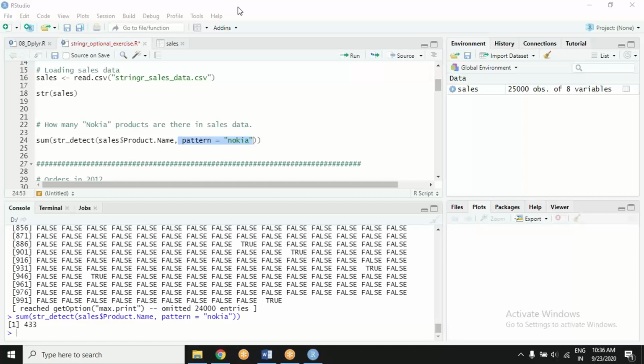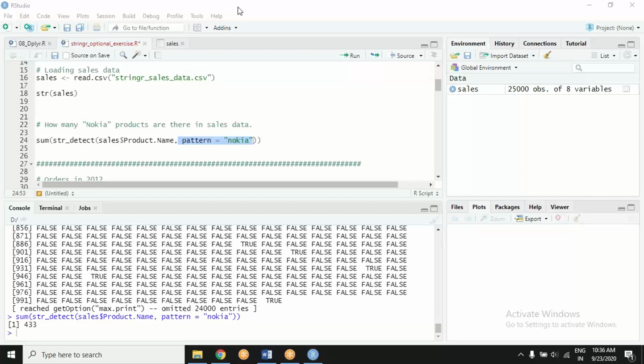Okay, you got the question. I wanted you to count the number of orders in 2012. So it can be done both ways. str_detect, which you have already seen.